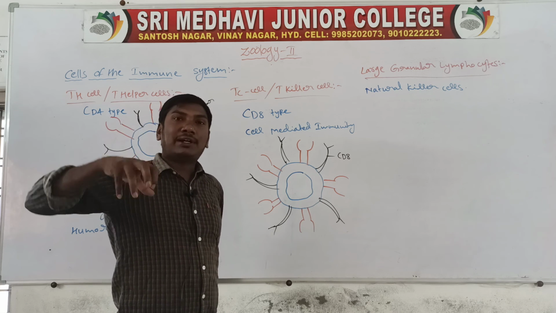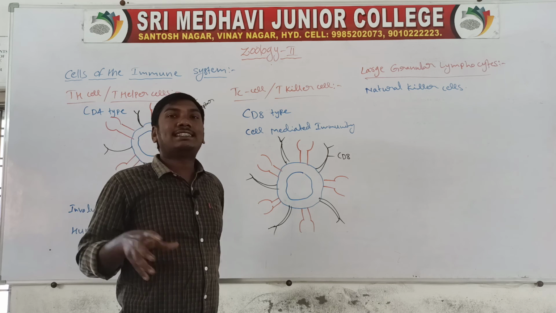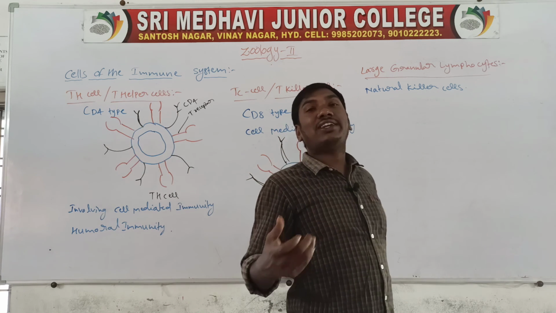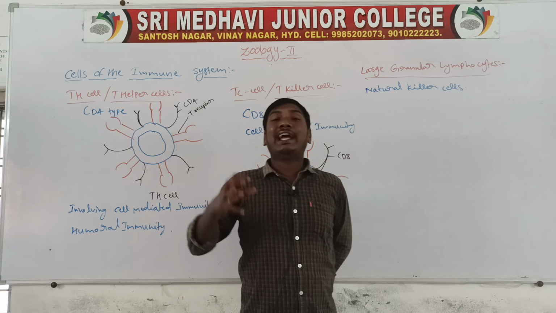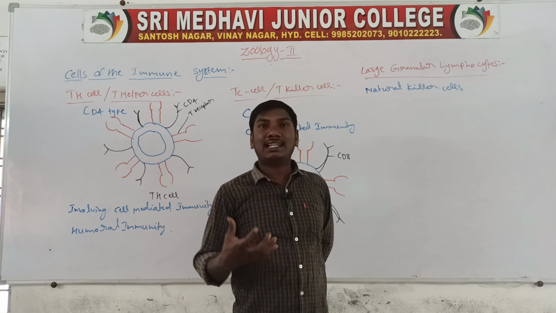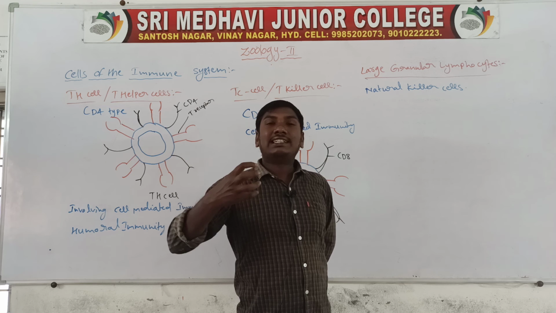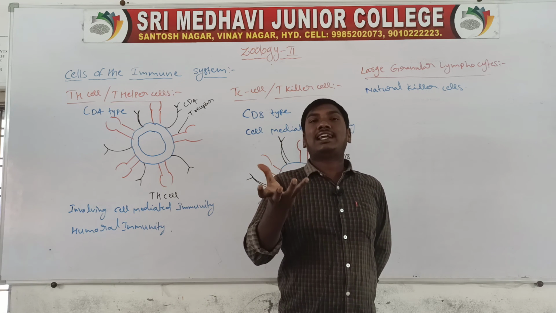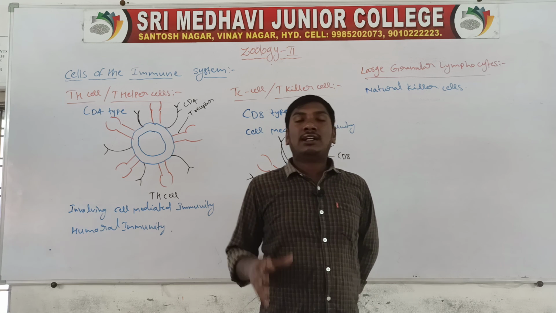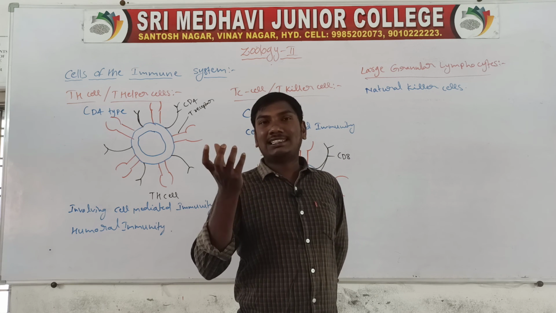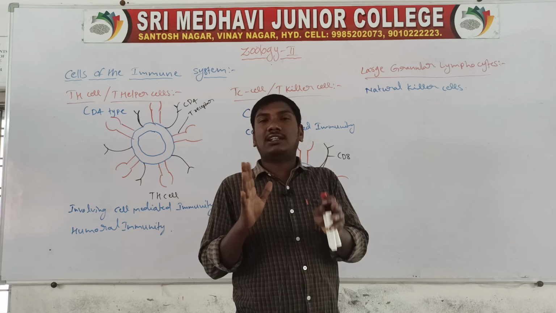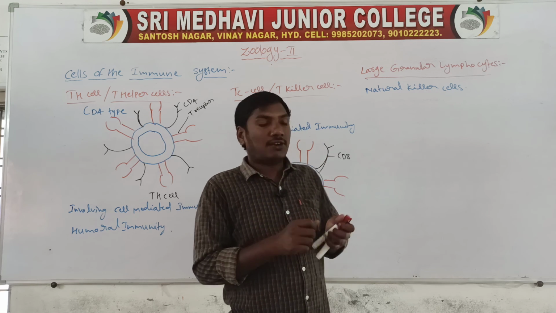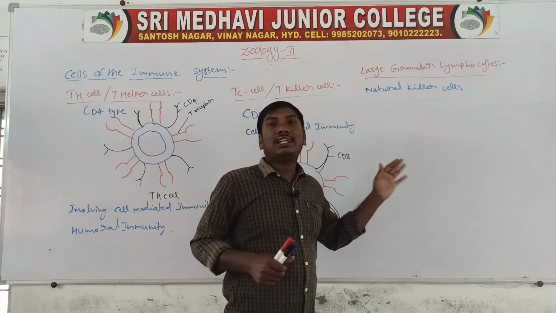They destroy the affected cells, like cancer cells, before tumor formation. So they are called natural killer cells.